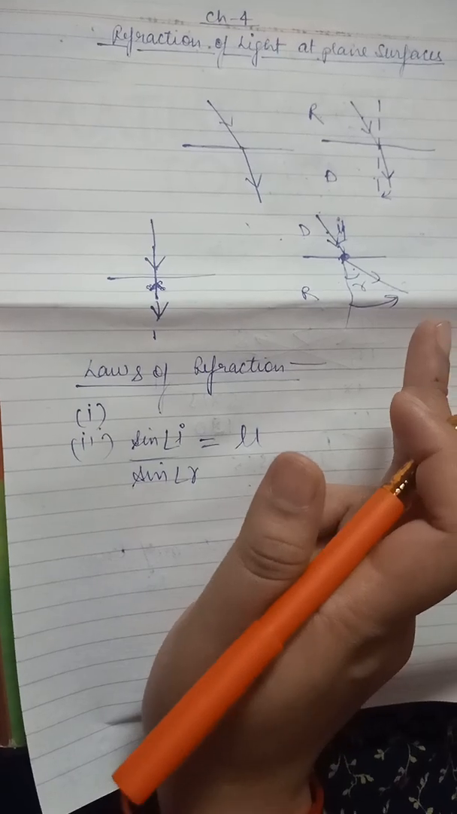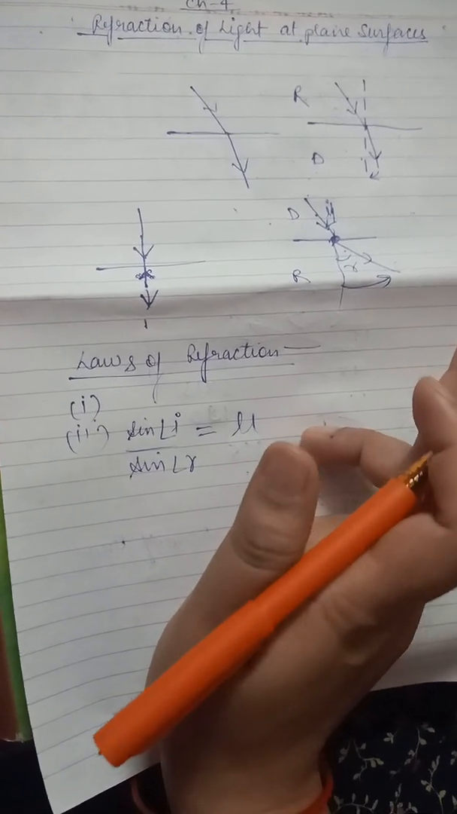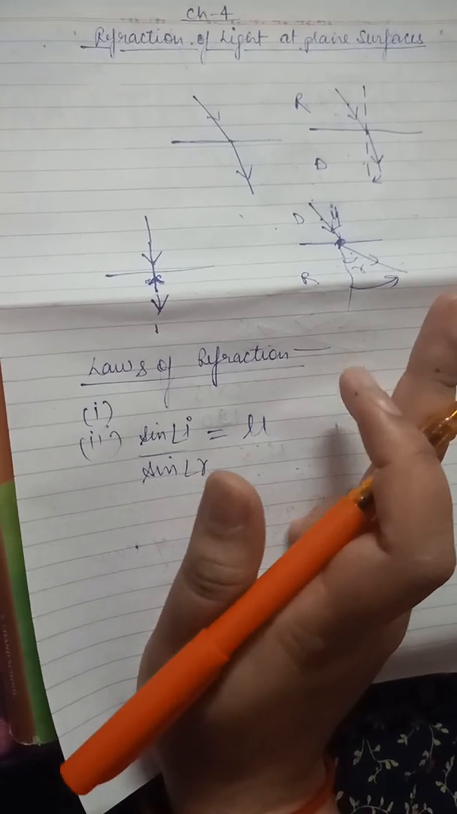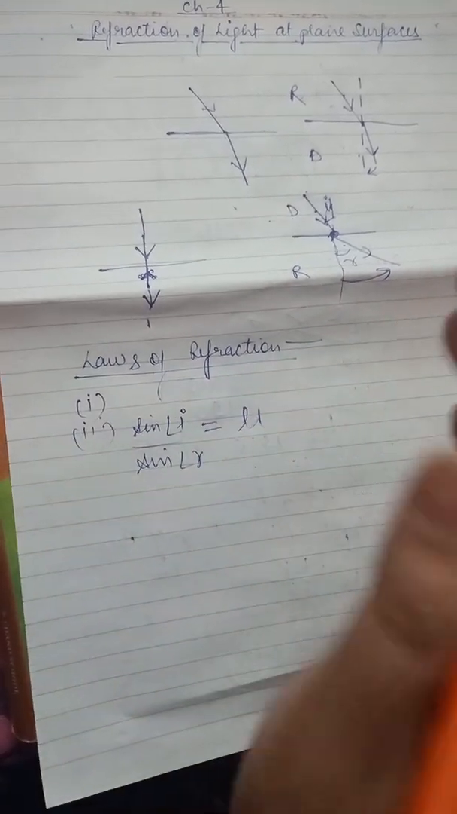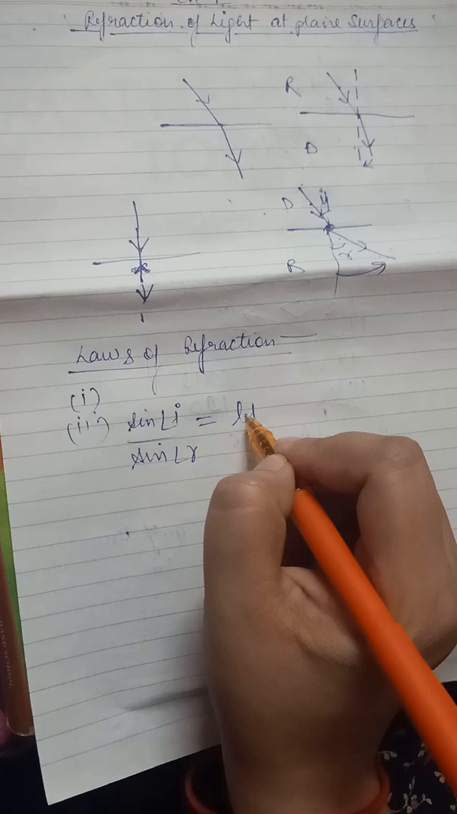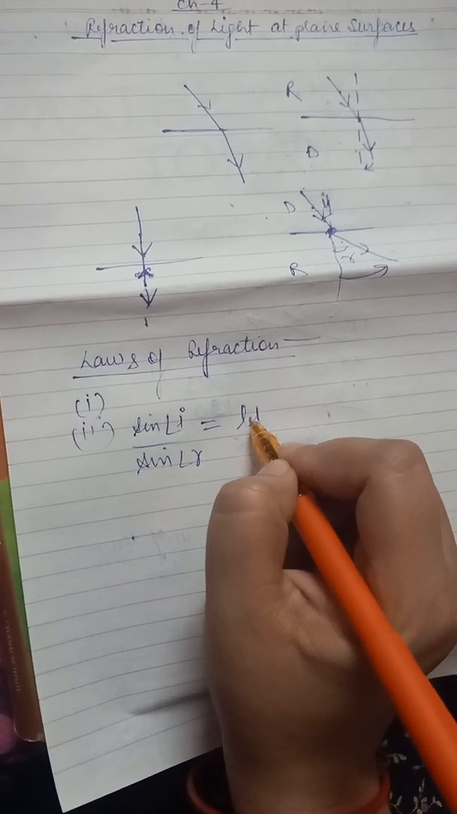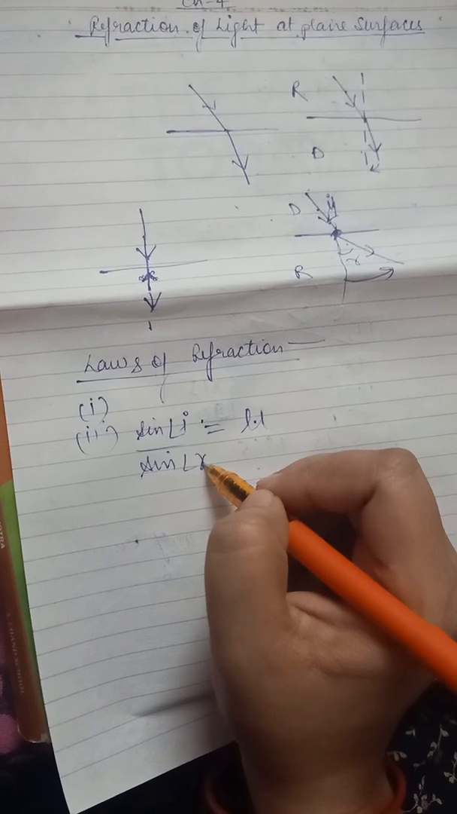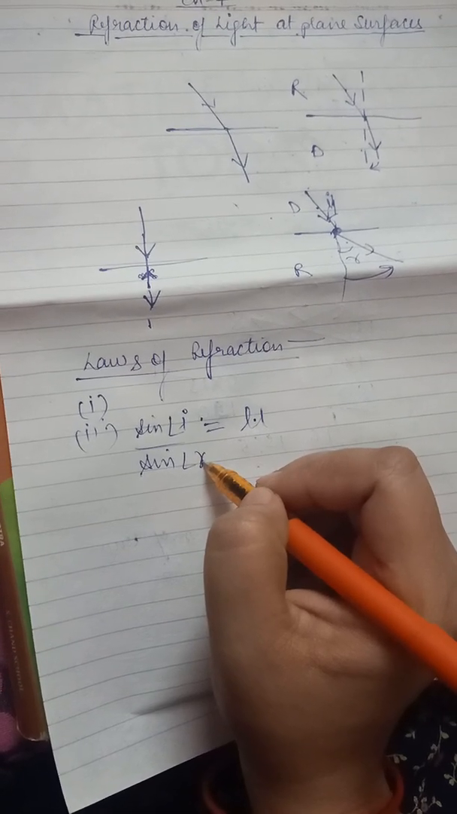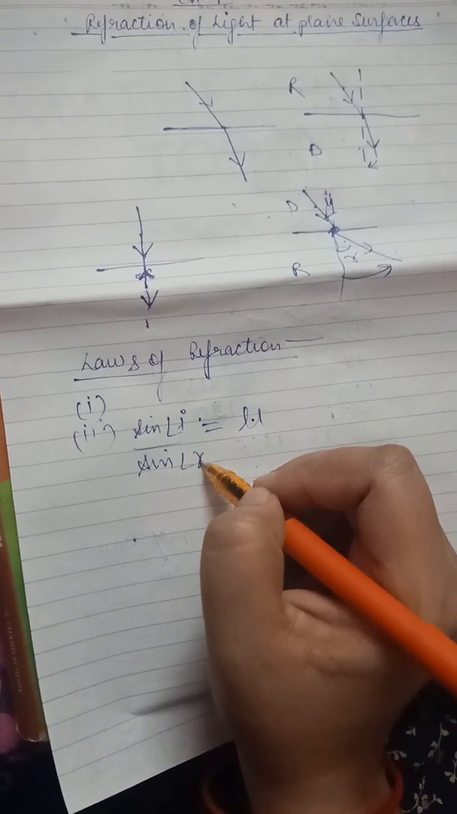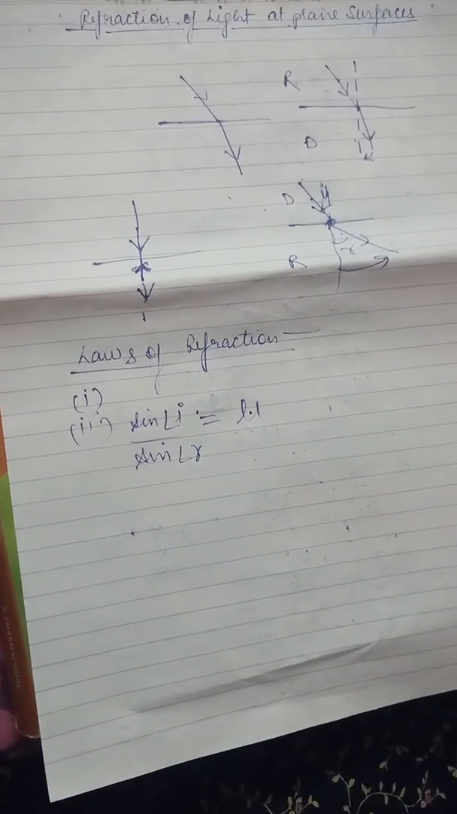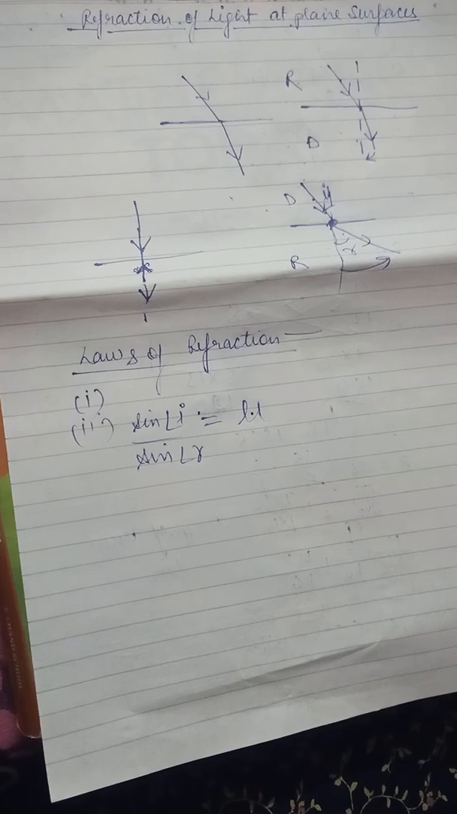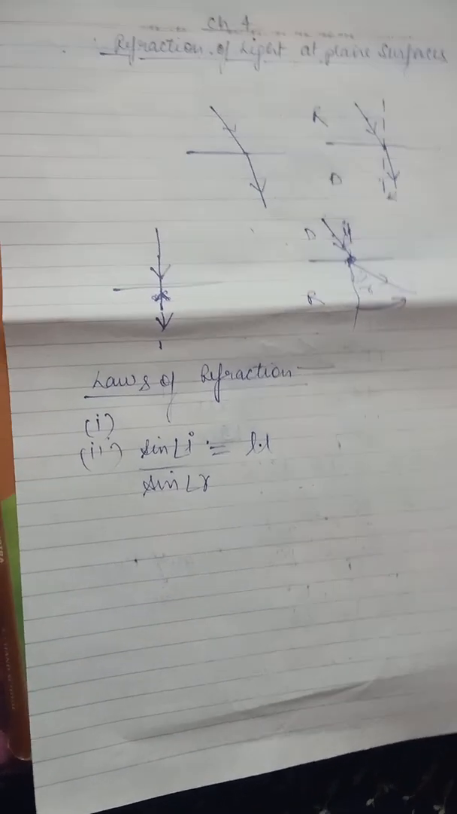For example, when we take air to glass, then it remains constant. From glass to air, it remains constant. For a given pair of medium, it always remains constant. So refractive index is defined as the ratio of sine of angle of incidence to the sine of angle of refraction in second medium. Next topic we have the effect of speed, frequency and wavelength due to refraction of light.